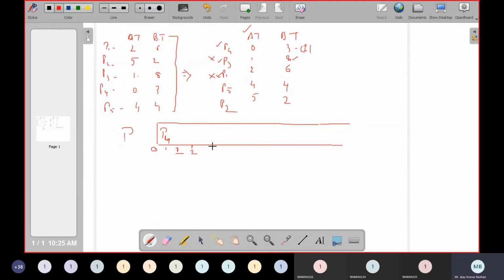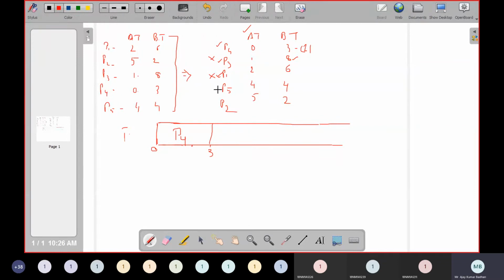Now at 3 milliseconds, the process P4 has completed its entire task. So we did not print anything extra here, we are simply writing P4. I'll erase this also so that you can understand clearly. How much time does P4 require? 3 milliseconds. So 0 plus 3 is 3 milliseconds. By 3 milliseconds it has completed execution.